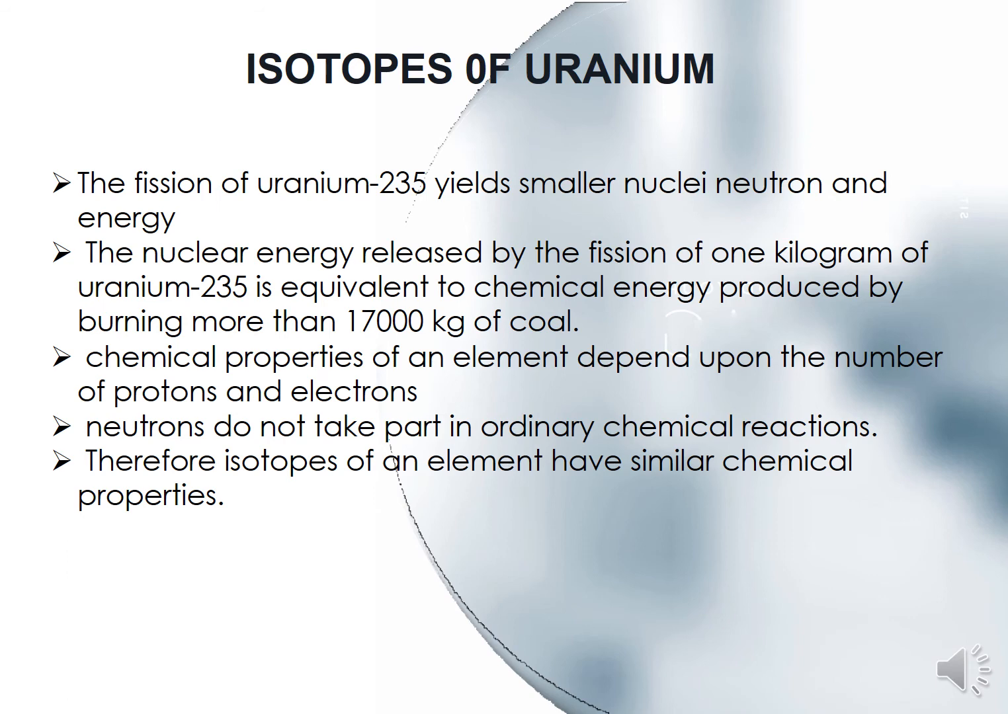Chemical properties of an element depend upon the number of protons and electrons. It means the isotopes' chemical properties are totally dependent on the number of protons and electrons. They are not dependent on the number of neutrons, because the neutrons do not take part in the chemical reaction. Therefore, isotopes of an element have similar chemical properties.